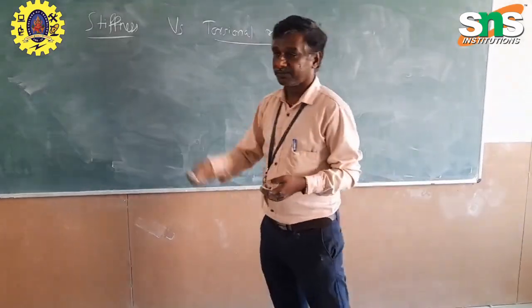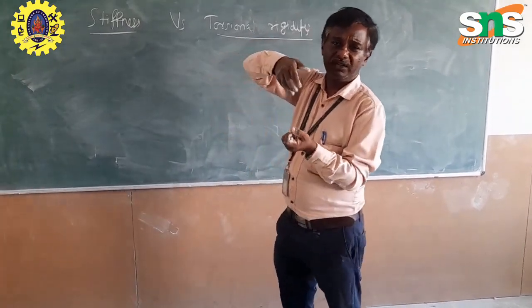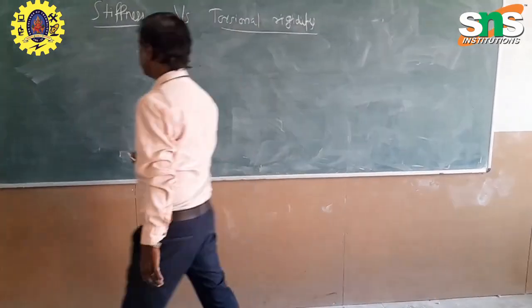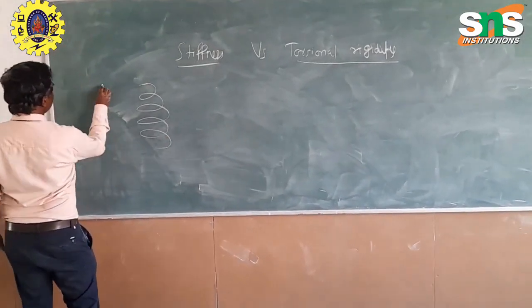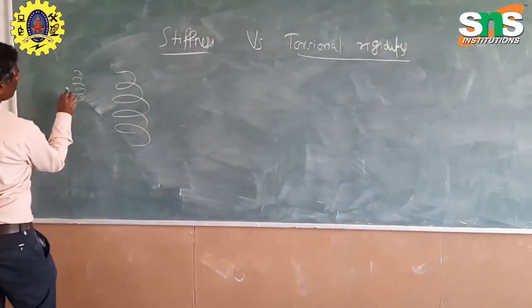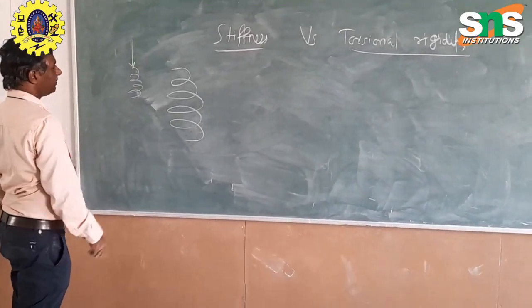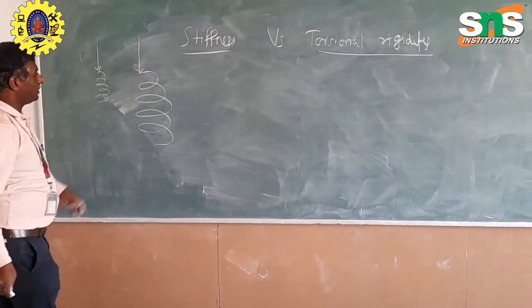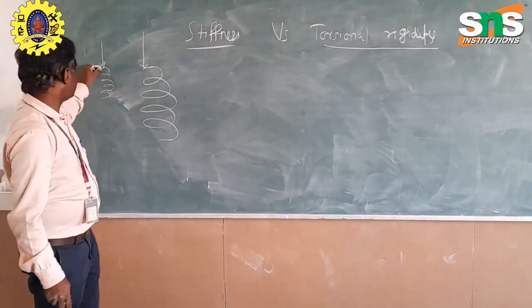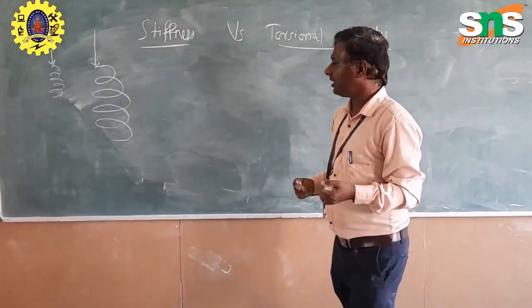Likewise, in stiffness, if you stretch it, there are a number of springs, and you are applying the load. Here the diameter of the wire is very small.